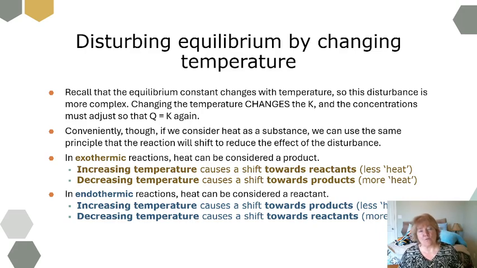In an endothermic reaction, I can think about heat as being a substance on the reactant side. And again, remember, if I increase the temperature, I want to reduce that stress by going to the side that doesn't have heat. So that's going to cause a shift towards the products. If I decrease the temperature in an endothermic reaction, it's going to cause a shift towards reactants.